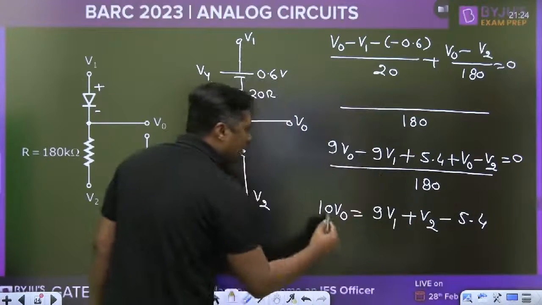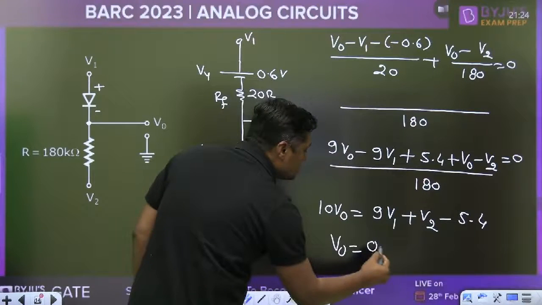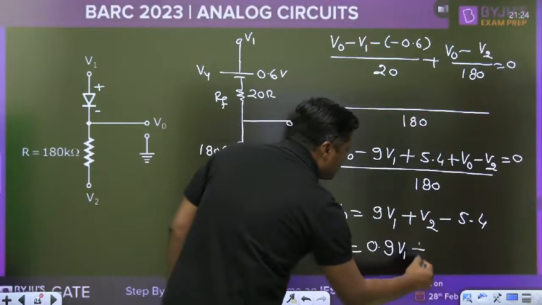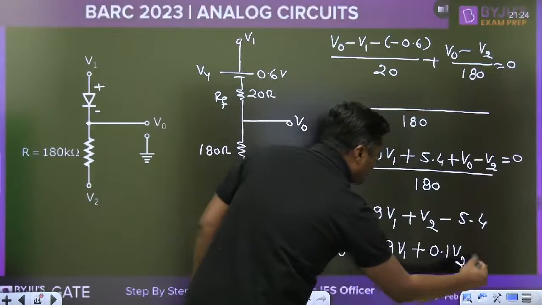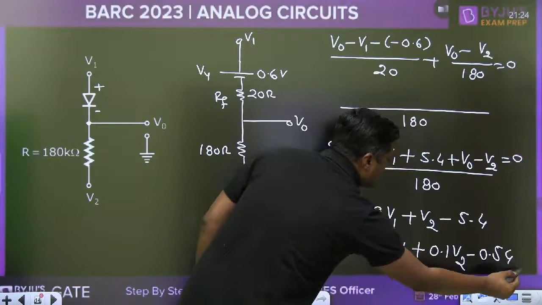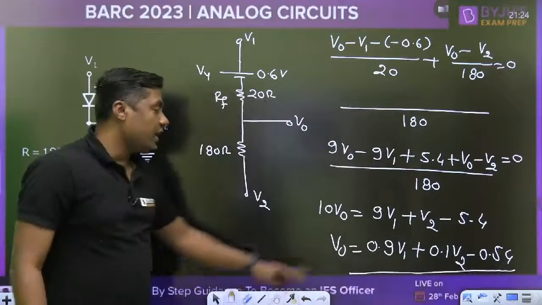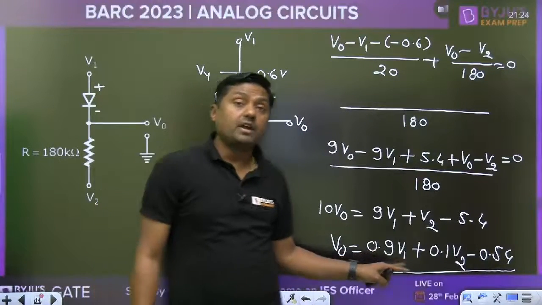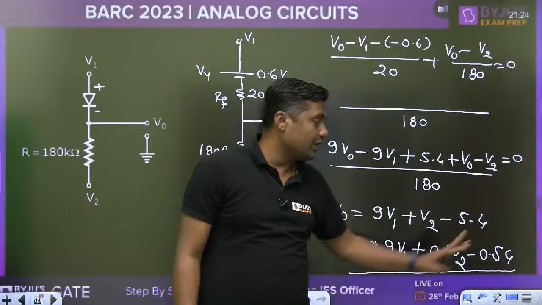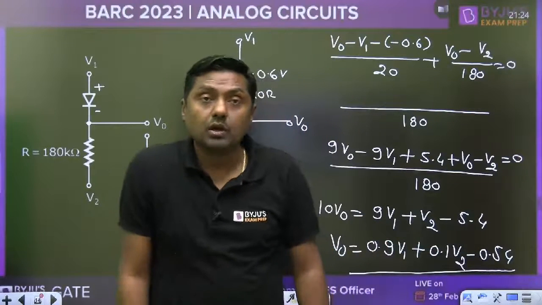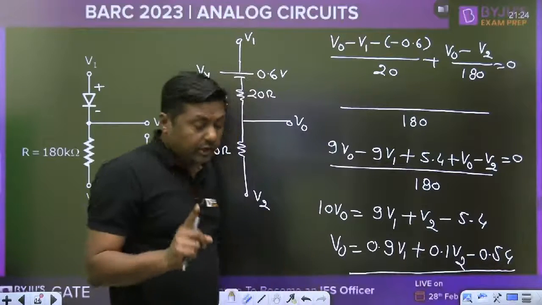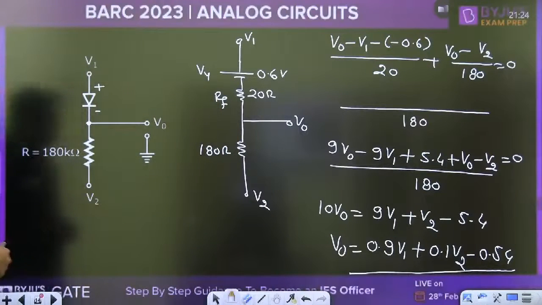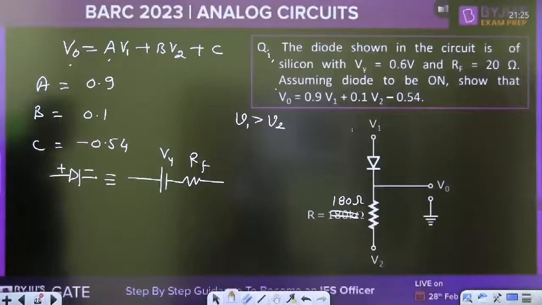You can check. Now what is the V0? 0.9 V1 plus 0.1 V2 minus 0.54. It is proved. You can find the value of A, B and C. What is the value of A? 0.9. What is the value of B? 0.1. What is the value of C? Minus 0.54. There will be 4 options. Out of 4 options, you have to choose one correct answer. It is an MCQ. There is a negative marking. Okay, remember that. Yes, you can prove this.